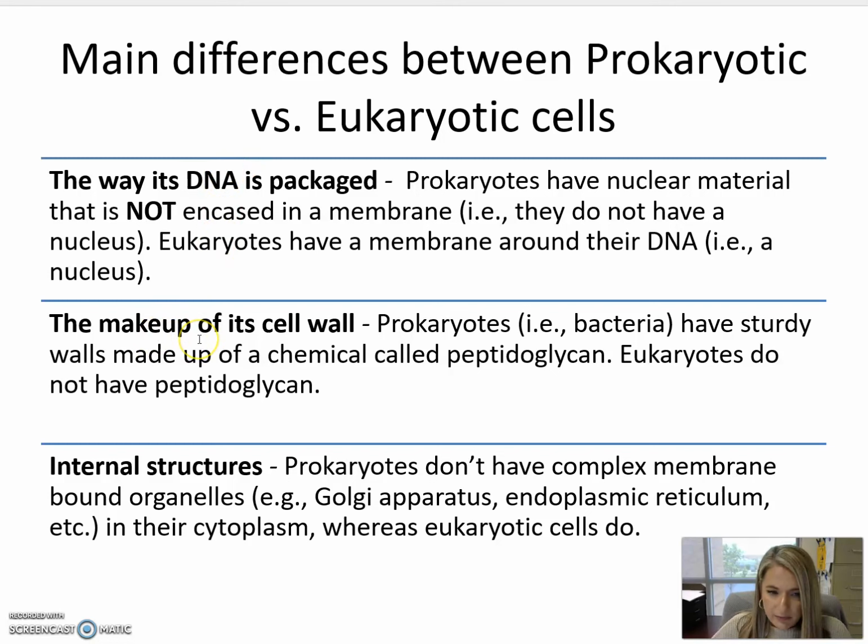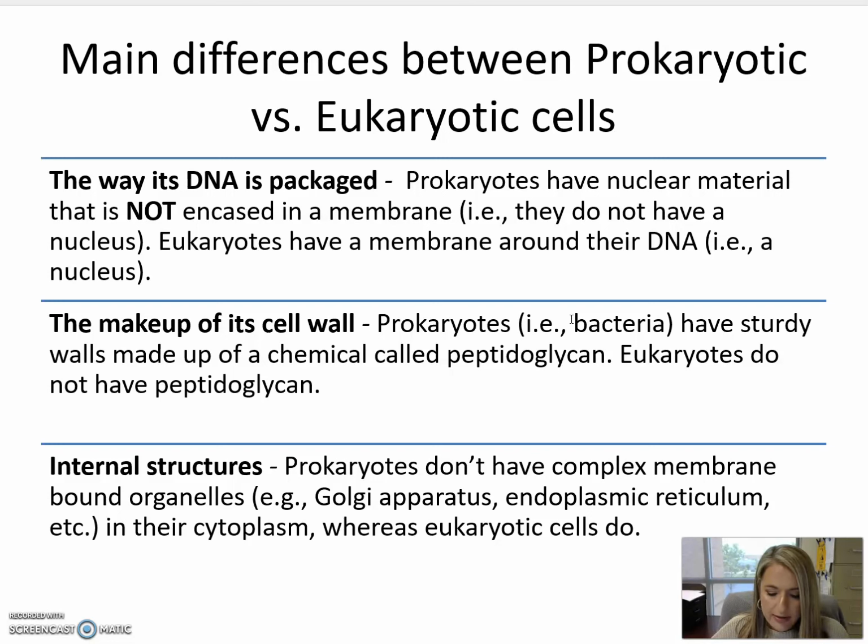The second difference has to do with the composition of the cell wall. Both prokaryotic and eukaryotic cells can have a cell wall, but they are composed of different things. With prokaryotic or bacterial cells, their cell wall is composed of a chemical called peptidoglycan, and that chemical is exclusive to bacteria. It is only found in bacterial cell walls. If a eukaryotic cell has a cell wall, it will not contain peptidoglycan.